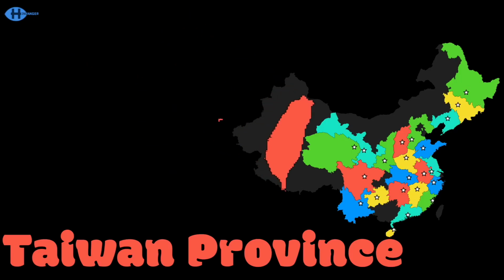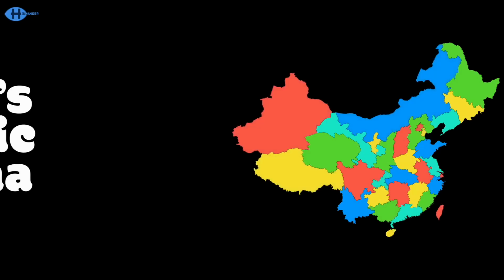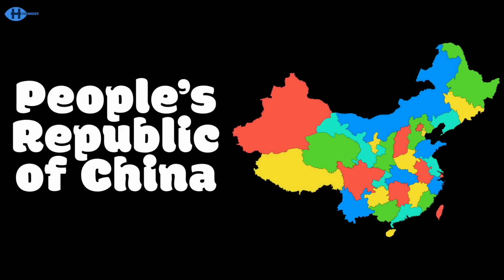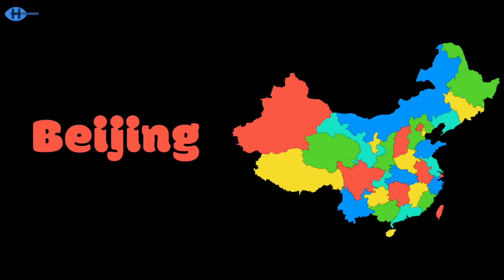Currently, the Republic of China controls me. It's also known as Taiwan for you to see. My capital's Taipei, it is here I say. To the north of me all day, now that's enough about me. The People's Republic of China, a massive country in East Asia. We got history and culture, one of the largest countries in the world. The People's Republic of China, with 34 divisions to show ya. The second most populous country on earth, Beijing's the capital you've heard.